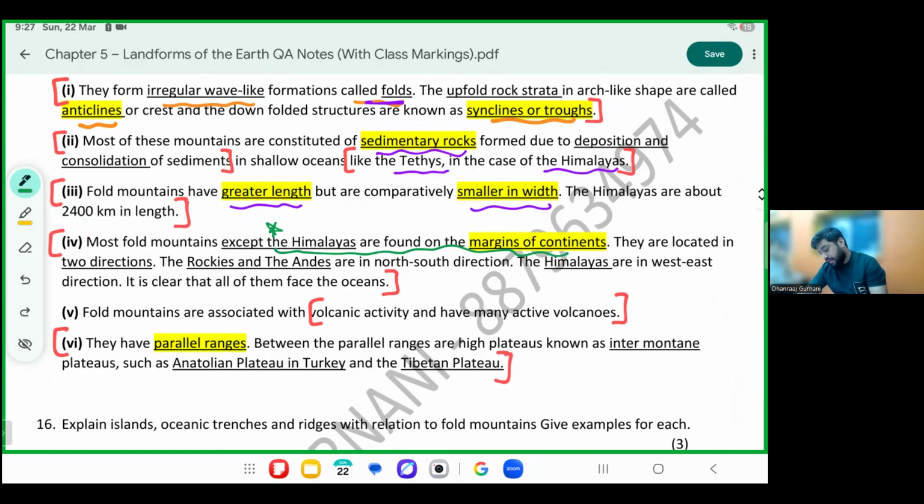They are usually found in two directions. Mark them: Rockies and Andes are north to south, Himalayas in the east to west direction.